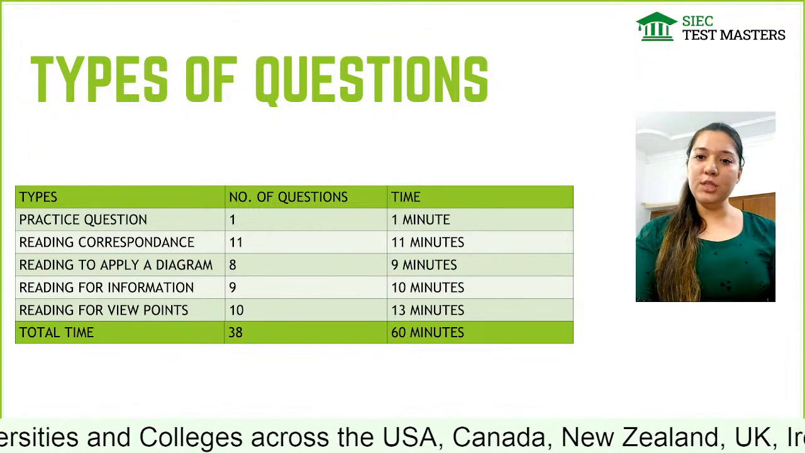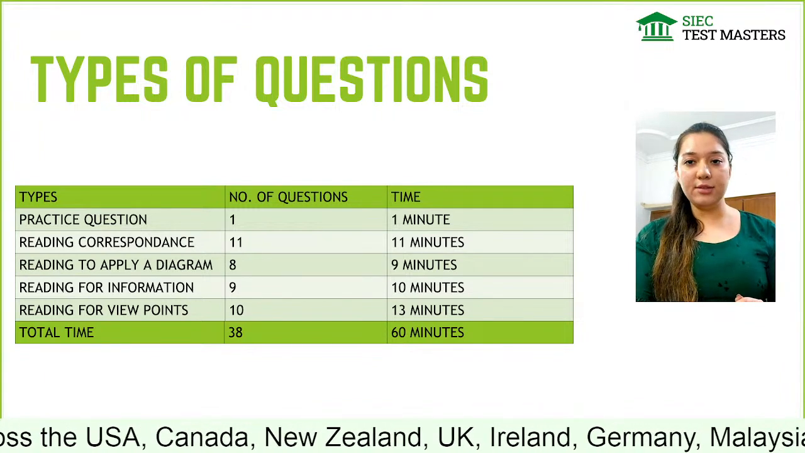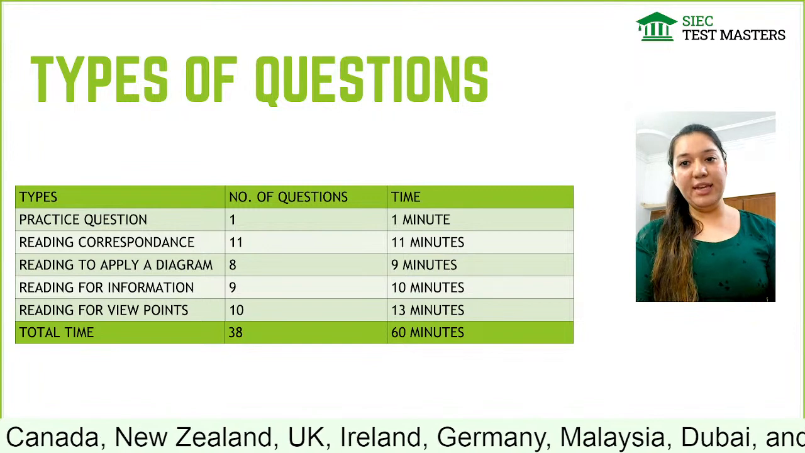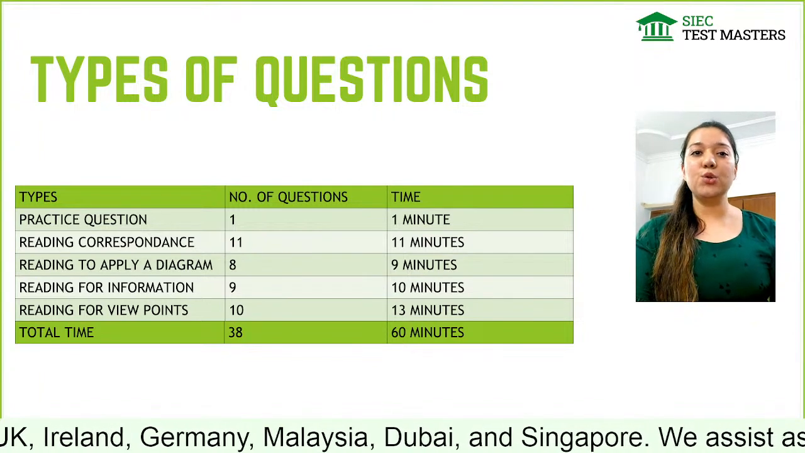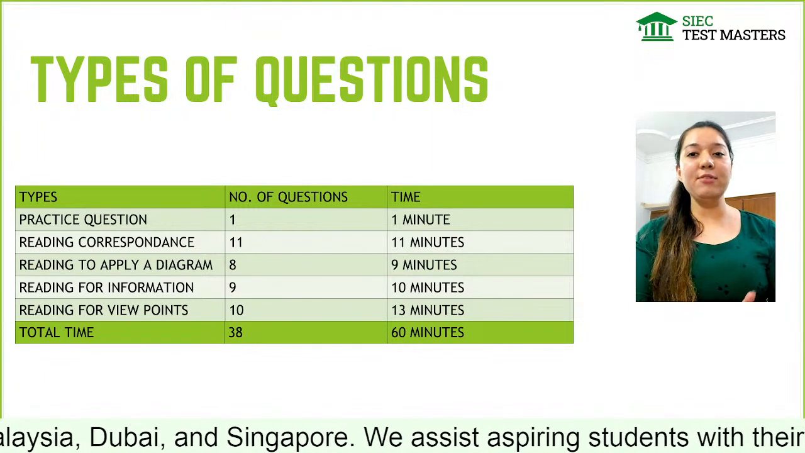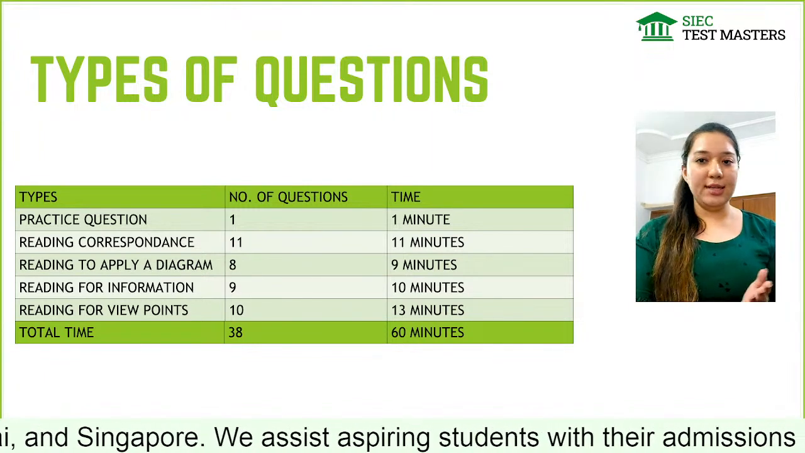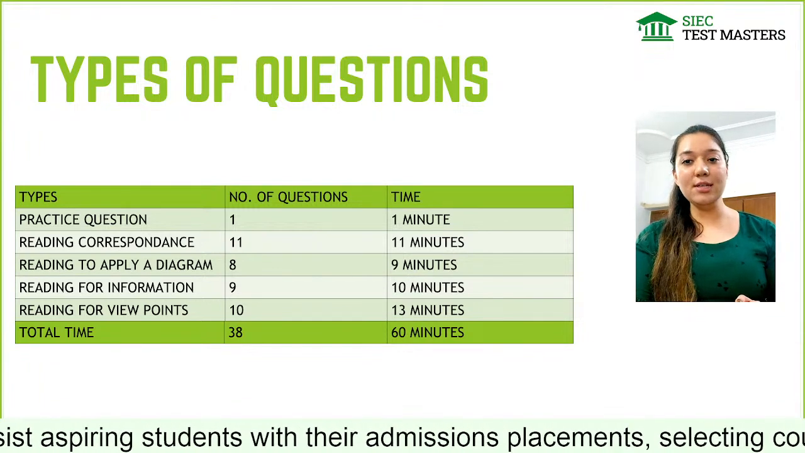Okay, so what you need to do, you have to do all the types of question with the same concentration in the main exam. Now, if I talk about the reading correspondence, you are going to get a total of 11 questions and 11 minutes will be given to you. So directly it gives you the gist that, okay, 1 minute for one question, right?